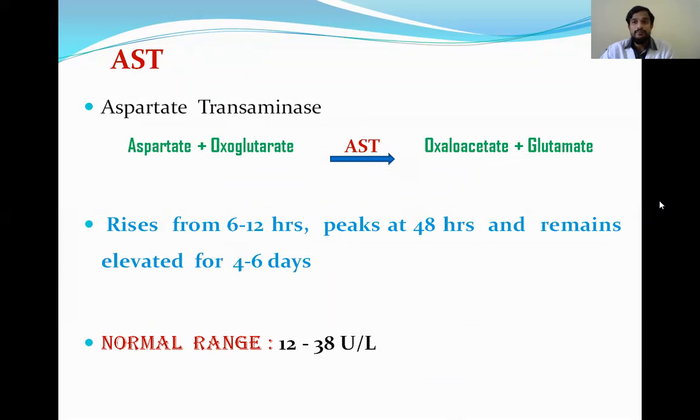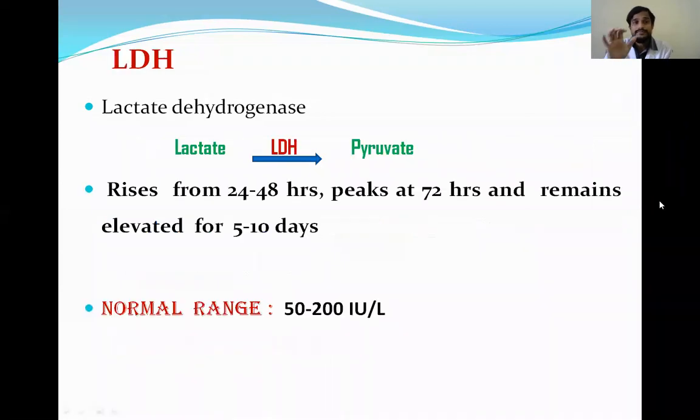So this is very important for diagnosis of MI. And you have to remember the normal ranges which are useful for diagnosis. Also the change in the enzymes with time is very important for diagnosis.